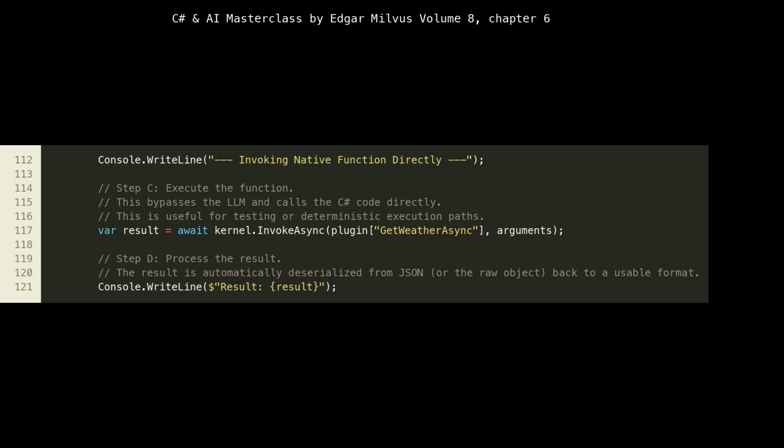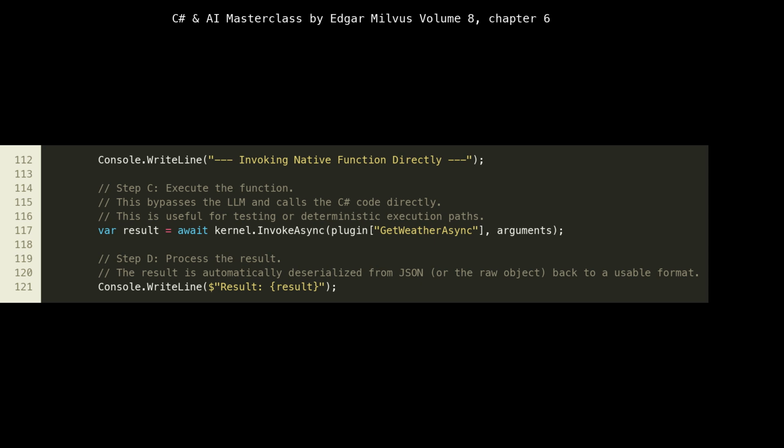At line 116, we demonstrate a direct invocation of our native C# function using await kernel.invokeAsync plugin, getWeatherAsync arguments. This is a powerful feature for several reasons. Firstly, it allows for direct testing and debugging of your native functions without needing to go through the entire LLM interaction loop. Secondly, it's useful for scenarios where you, as the developer, already know exactly which function needs to be called and with what arguments, perhaps based on a user interface action or a specific application state. In such cases, involving the LLM in the decision-making process would be an unnecessary overhead.